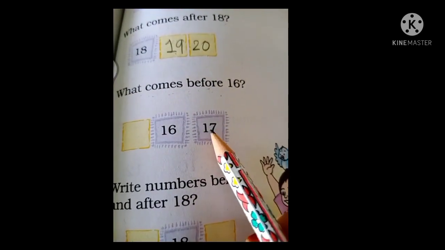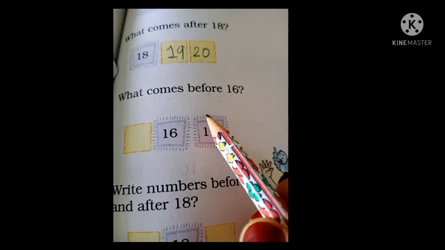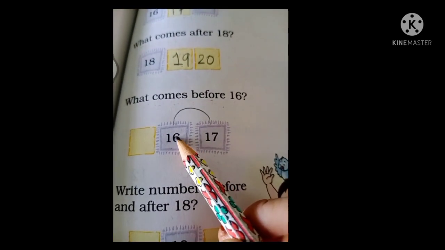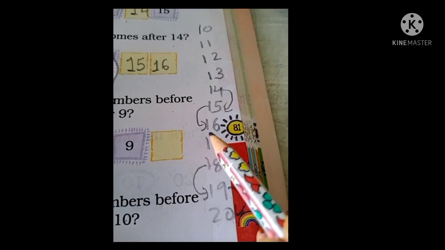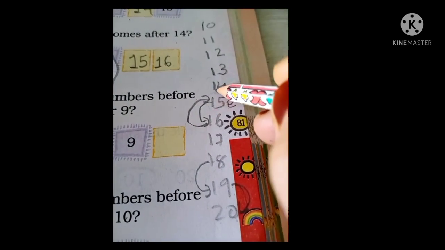For example, here 17 is given and before 17, 16 is mentioned. So before 17, the number 16 is there. So what came before 16? First of all we have to find out 16 here. Before means उससे पहले, यानी इससे पहले. So before 16, which number came, students?